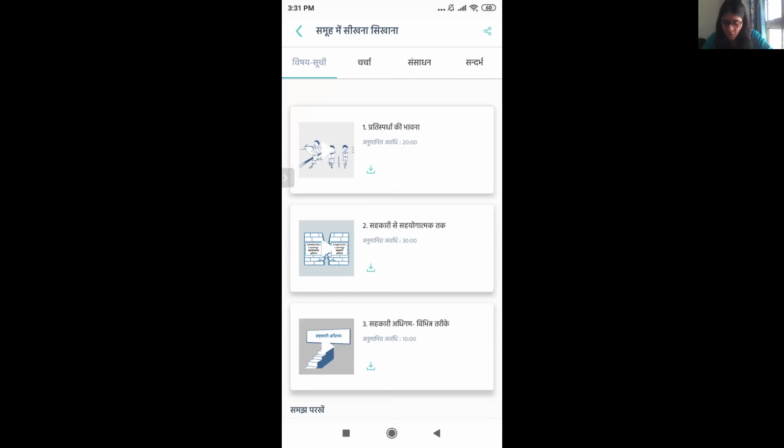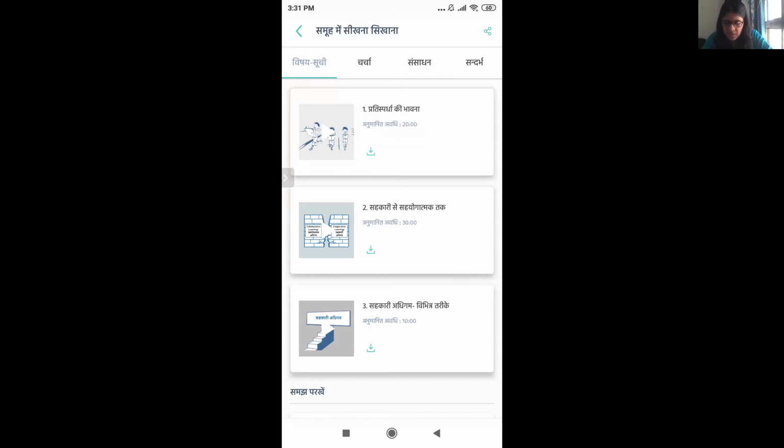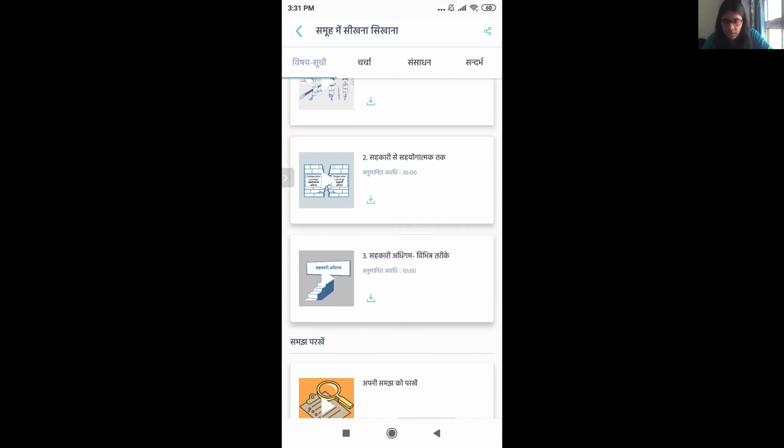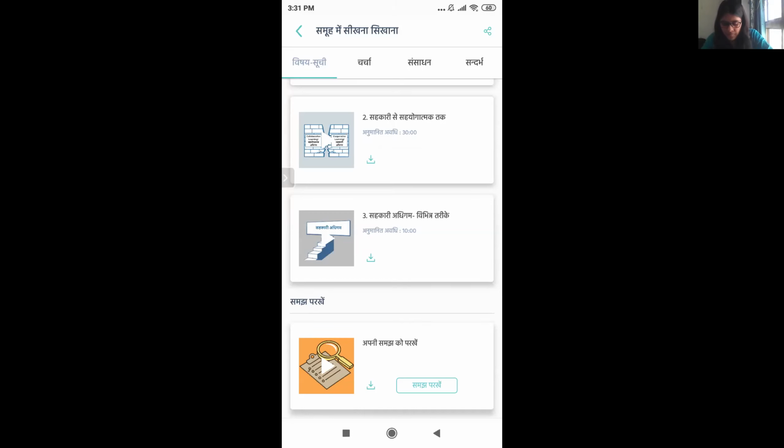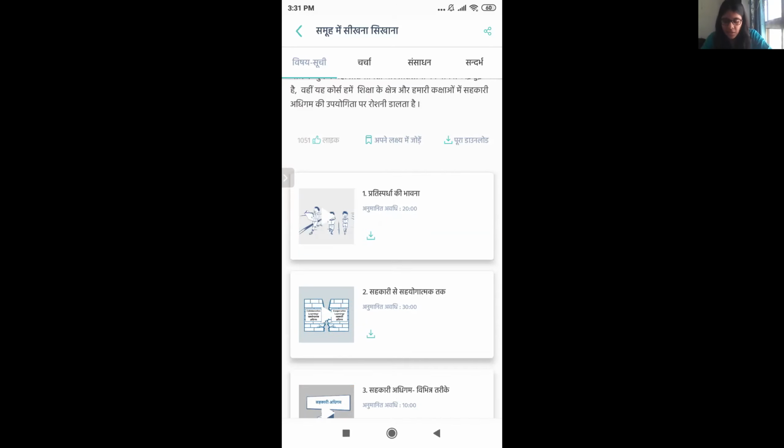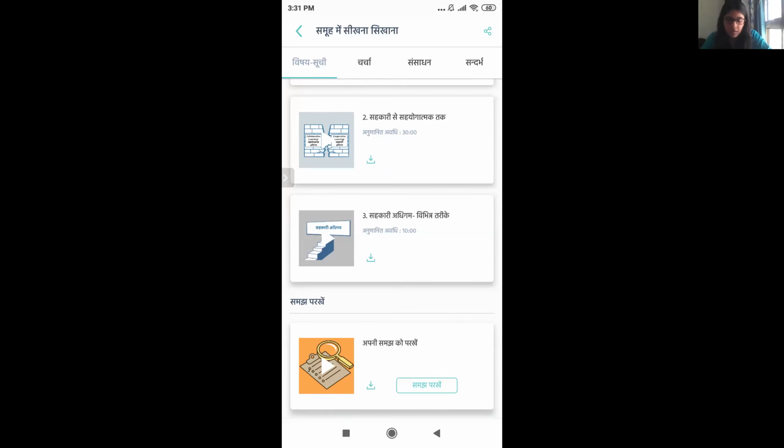Then there are different modules in it. So as you can see, this is the first module, second module, and then there is a third module. And at the bottom, there is an assessment. The whole point of the assessment is that once you are done with the course, you can give it and you will be able to get a score at the end and see how much you have scored. I'll be talking more about that when I'm talking about certifications.